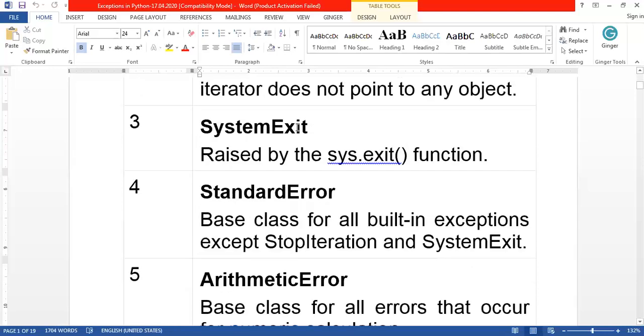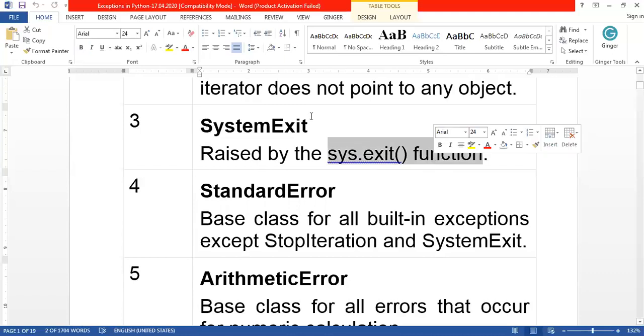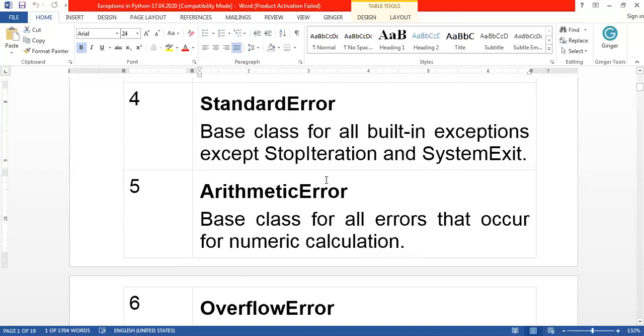And exit: in case something happens when your program is running, automatically the system is shut down or some power failure occurs. Any abnormal event that occurs, automatically the exit function is called and your program is terminated. This kind of error is handled with the help of the SystemExit exception class. Then there are so many error classes available based on the type of error, so we can handle that error with the help of these exception classes.